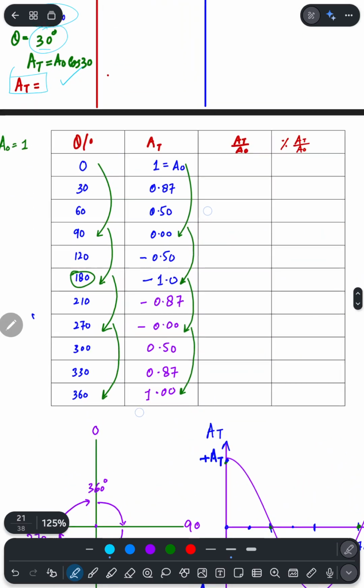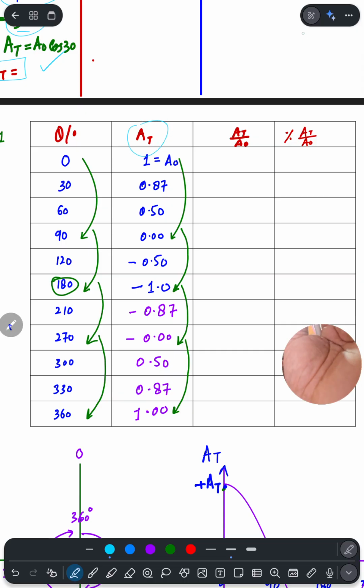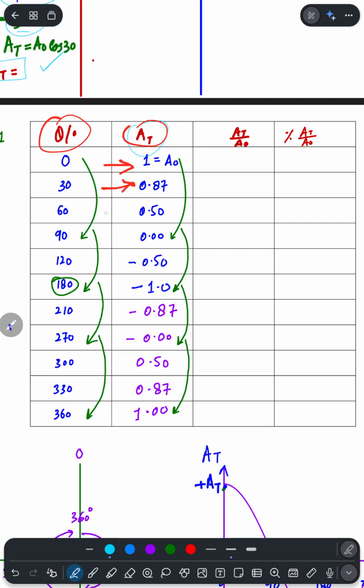Now I have given a table showing the relation between the angle and the transmitted amplitude and received amplitude. If you see, this is theta, this is the transmitted amplitude, and at 0 degrees all of the wave transmits outward without any polarization. For 30 degrees this is the value, then 60 degrees, and 90 degrees, this is important. At 90 degrees the entire wave has been polarized, there is no output.